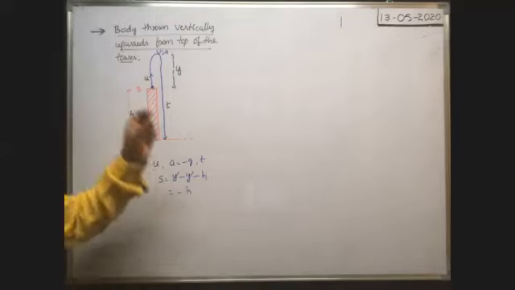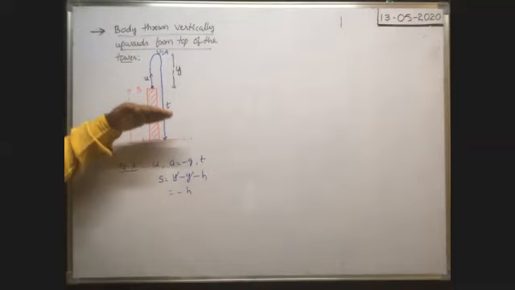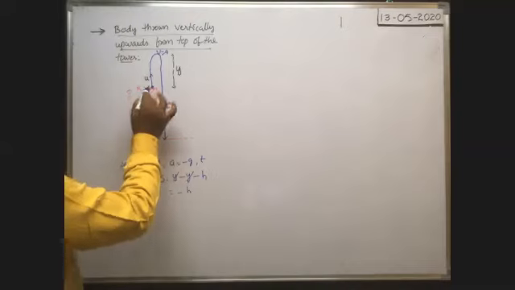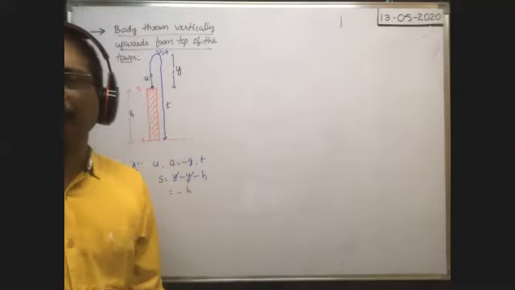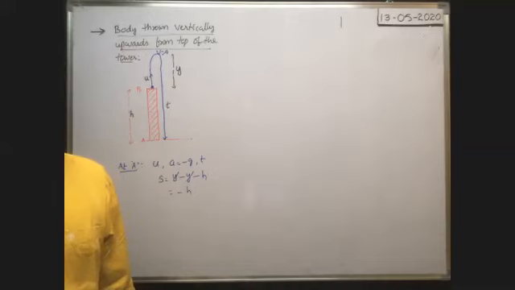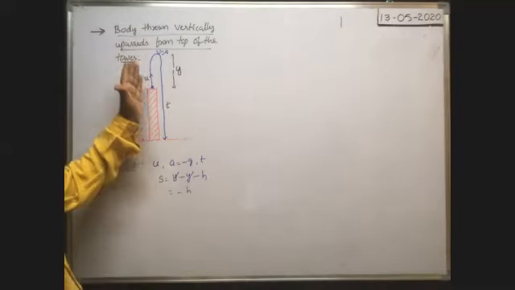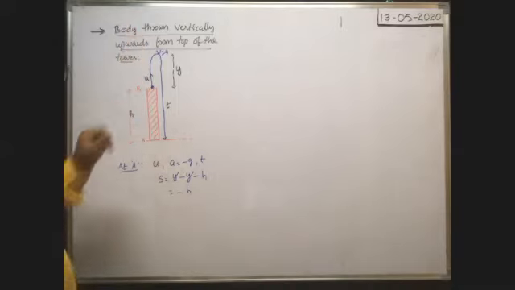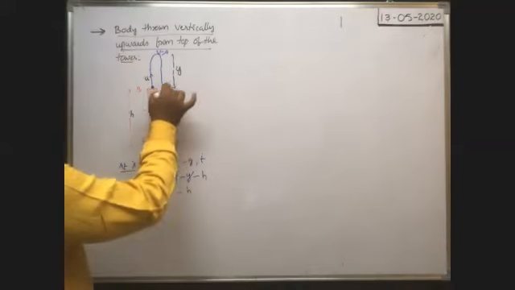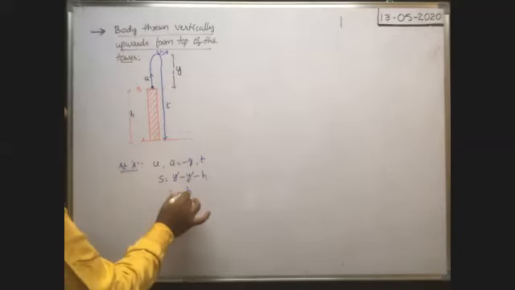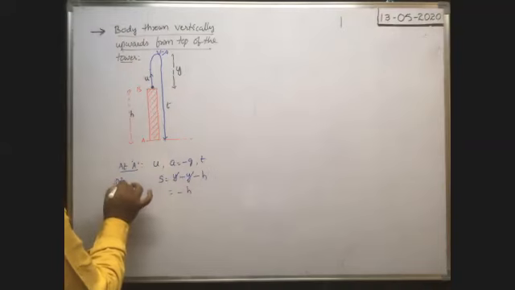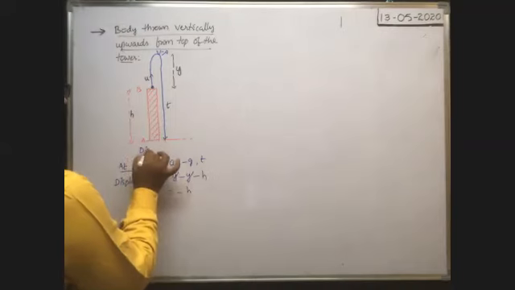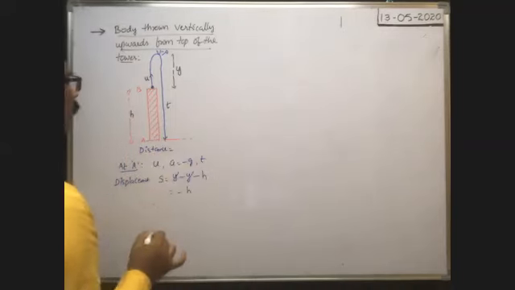When a body is thrown vertically upwards from the top of the tower, then before it reaches the foot of the tower, the displacement of the body is equal to minus h, because the initial direction of motion must be taken as the reference direction. Initially, the body is projected vertically upwards. That's why you take this direction of motion as the reference. The initial point is this one, the final point is this one. That means displacement is in this direction only, no? That's why it is the displacement. Here, s means displacement, not distance traveled. So in this case, what is the distance traveled?